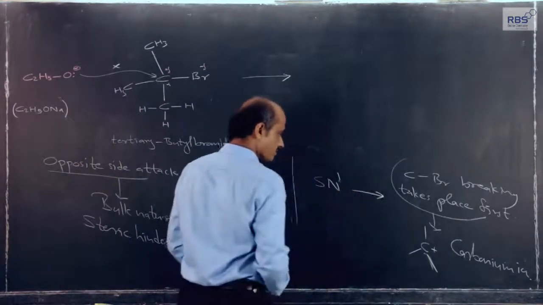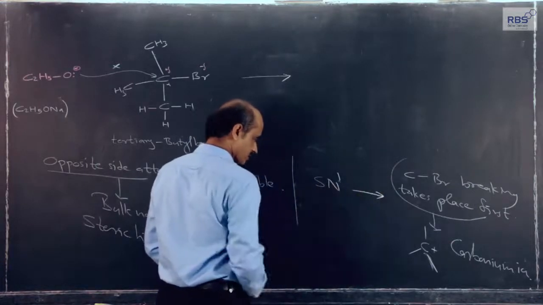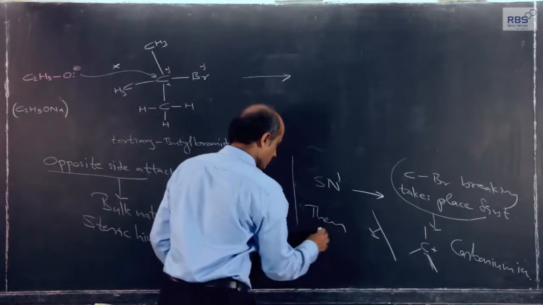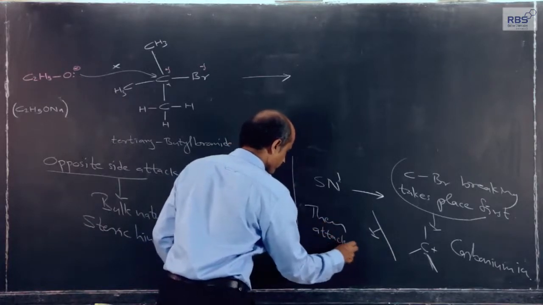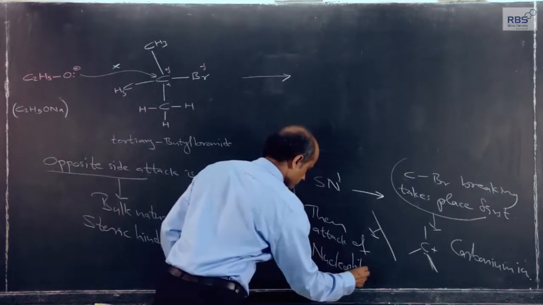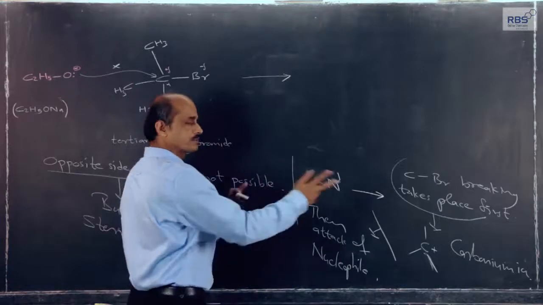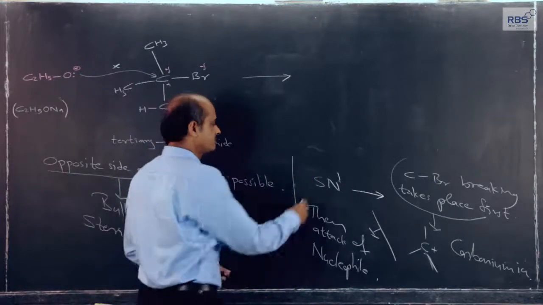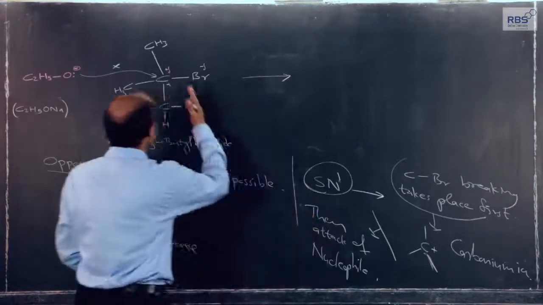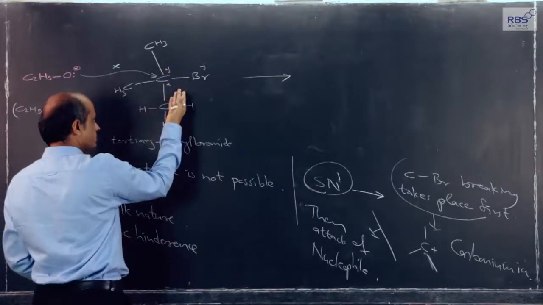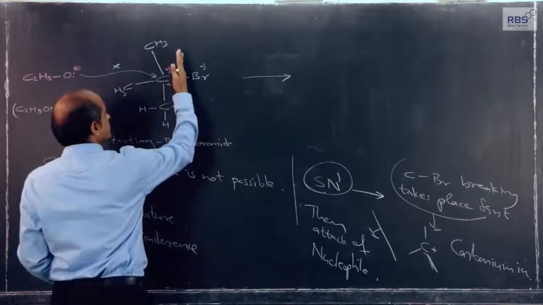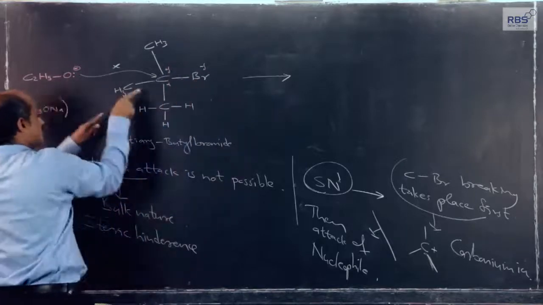First carbon-bromine breaking takes place, in the first step, and then attack of the nucleophile. If such a substitution takes place, then it comes under the SN1 reaction mechanism. First step is breaking of carbon-bromine, here specifically bromine, that is why I am talking about carbon-bromine, it can be any other, carbon-chlorine, carbon-iodine. First is breaking, and after the breaking, attack.